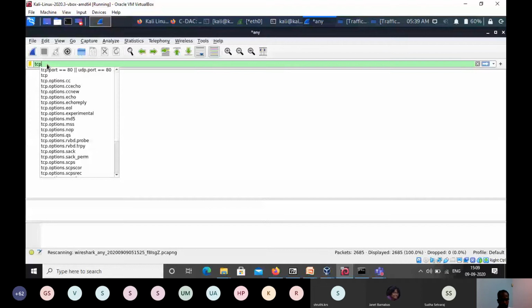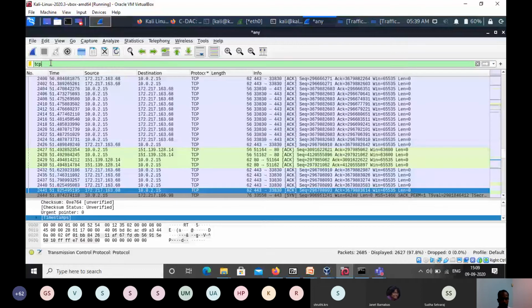And this particular text box is known as display filter. What it means is that Wireshark has captured the traffic, but it will display only the packets which match this filter. Otherwise, the traffic is already there, but for display purposes, it shows only the filtered information.